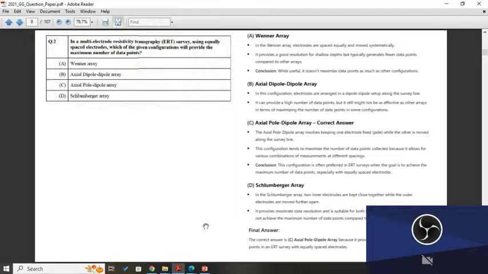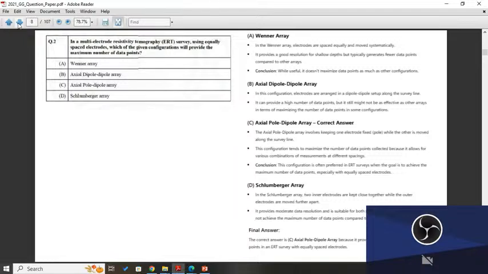In the Schlumberger array, two inner electrodes are kept close together while the other electrodes are moved further apart. It provides a moderate data resolution and is suitable for both shallow and deep surveys, but does not achieve the maximum number of data points compared to the pole configuration. So the final answer is the axial pole dipole array in the ERT survey. Remember that it achieves the maximum number of observation points.